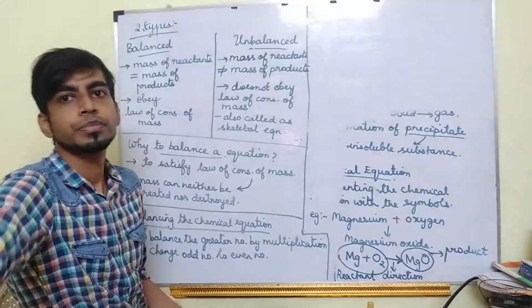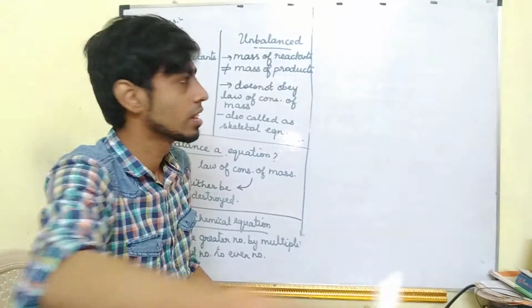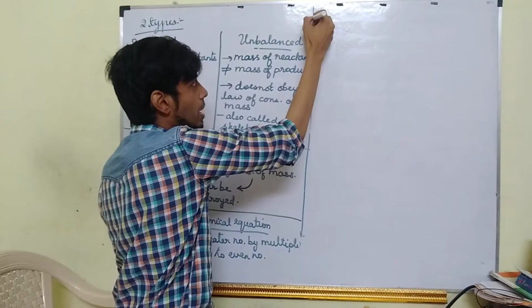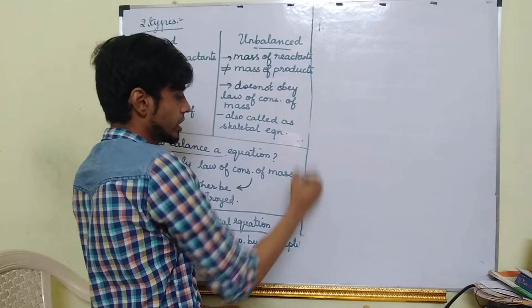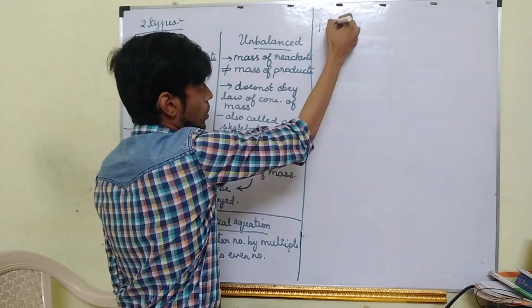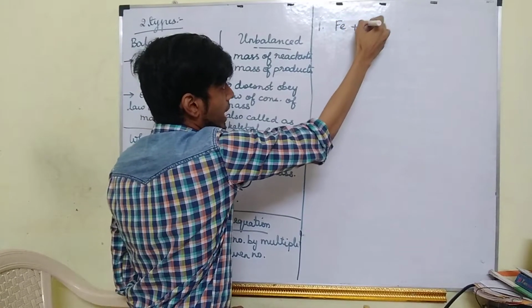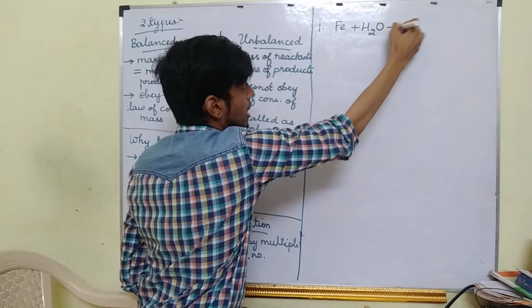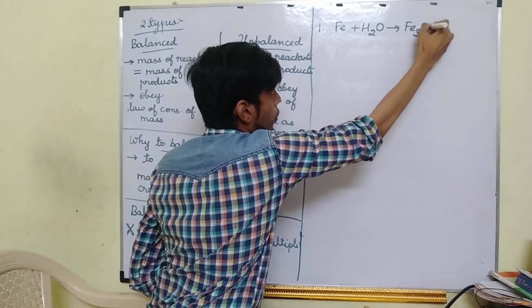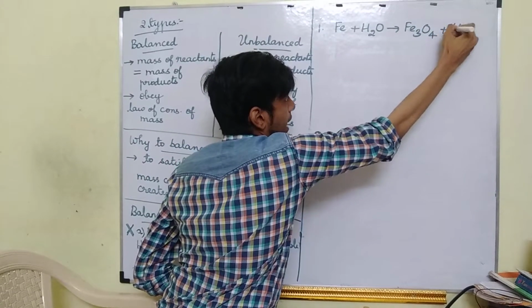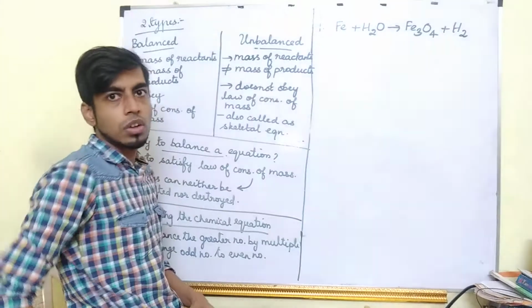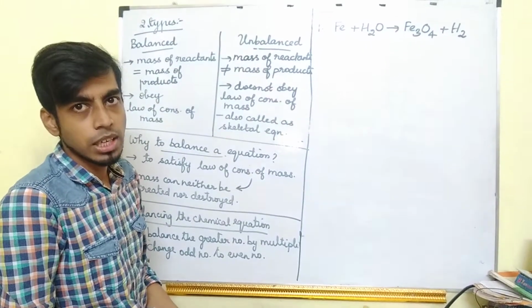Okay, so we will do the first example, how to balance the equation. Fe plus H2O gives Fe3O4 plus H2. So how to balance this equation?